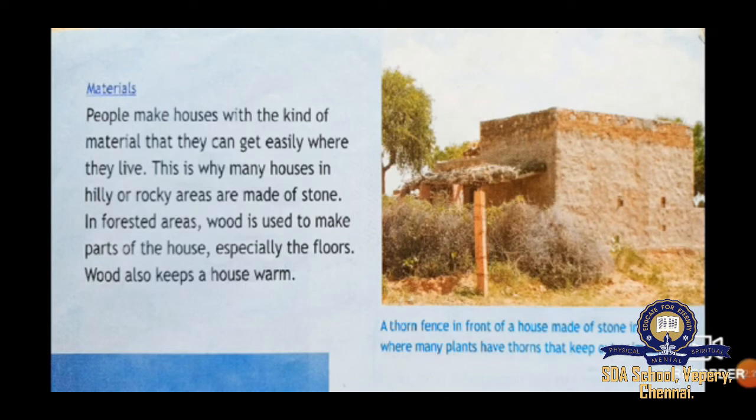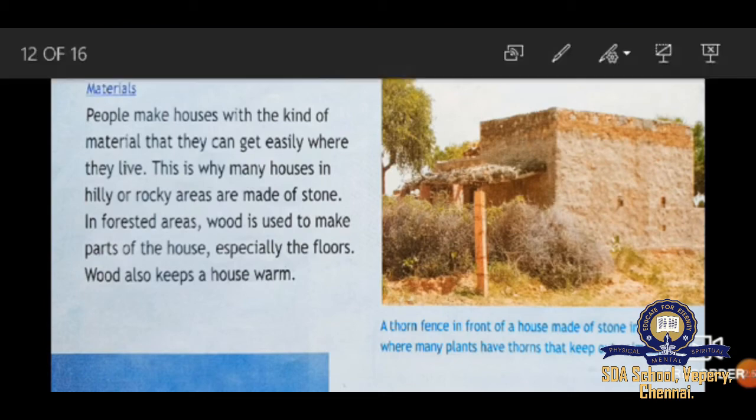Here, a picture on the right hand side, a thorn fence. A thorn fence in front of a house made of stone in Rajasthan, where many plants have thorns that keep out animals. So to protect from animals, they'll have thorny plants in front of or beside their house.